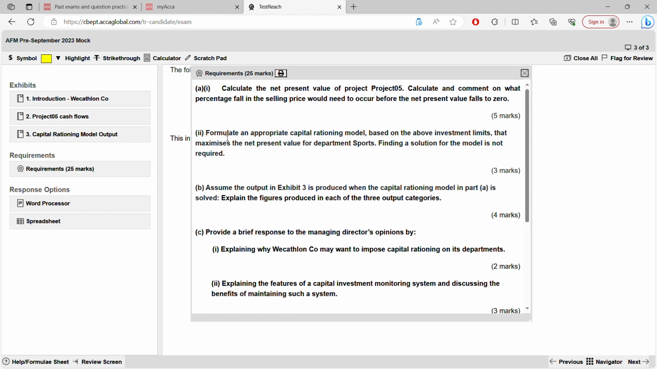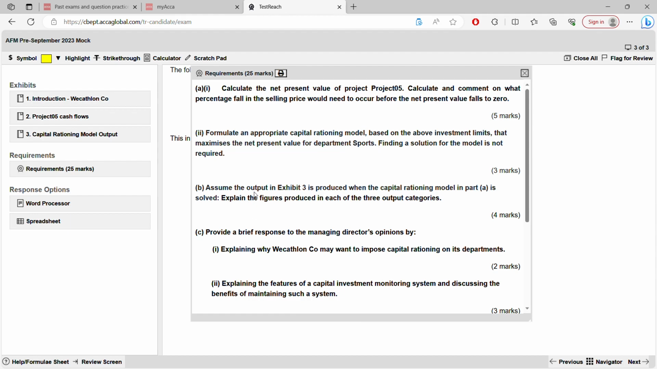Next, you have to formulate a capital rationing model. Based on capital rationing model, you have to formulate an equation. You don't have to solve it. Based on the limits, investment limits that has been set, and they have given you, that maximizes net present value for department sports. For 3 marks for that equation.